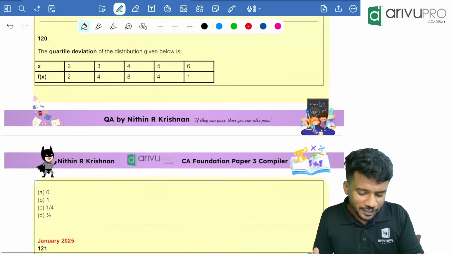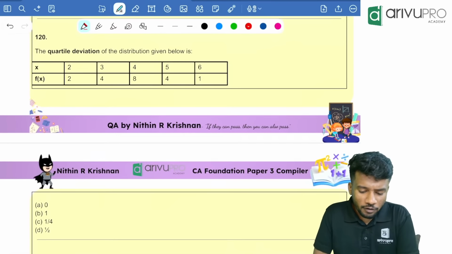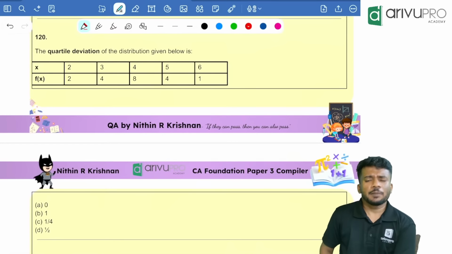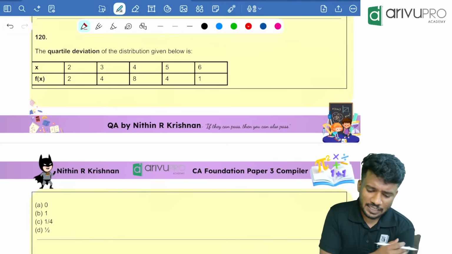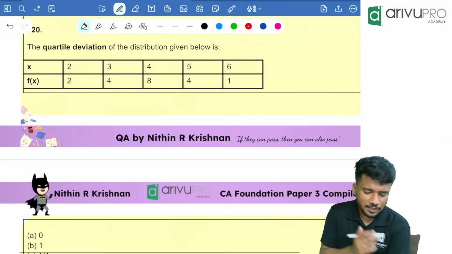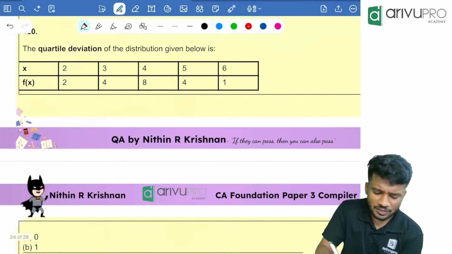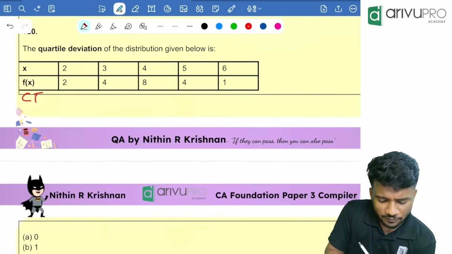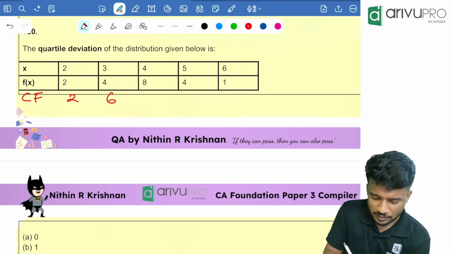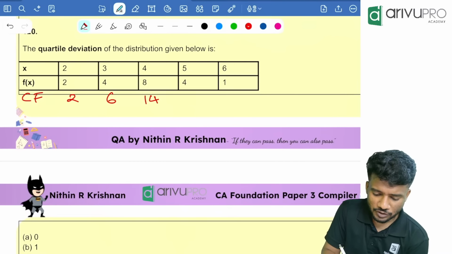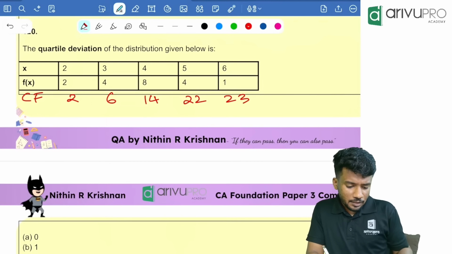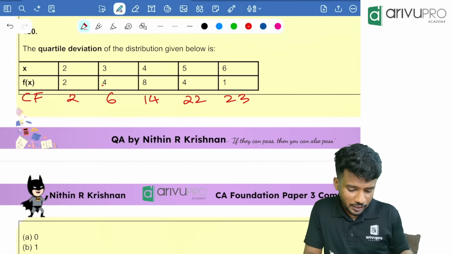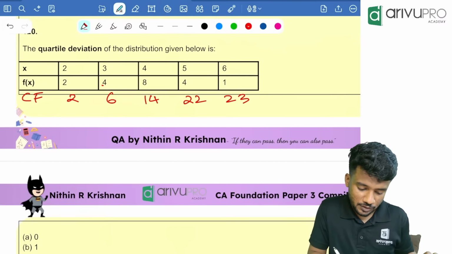Now we are going to find the quartile deviation of the distribution given below. People, here it is discrete grouped data. Whenever discrete grouped data is given, first step is what? First step anyway we will find the CF values: 2, 6, plus this is 14, plus 4 is how much? 22, plus 3 is 23.